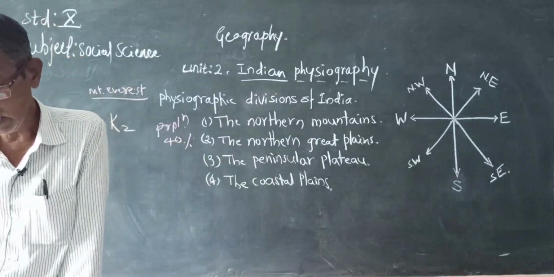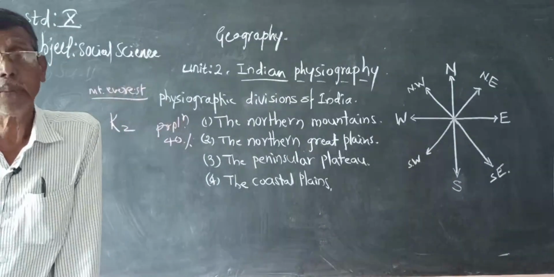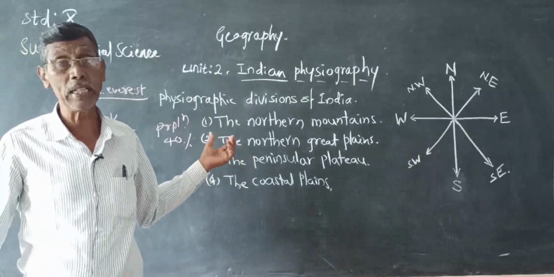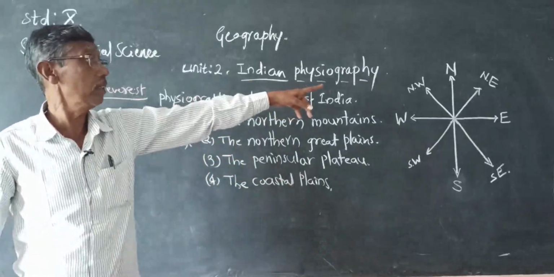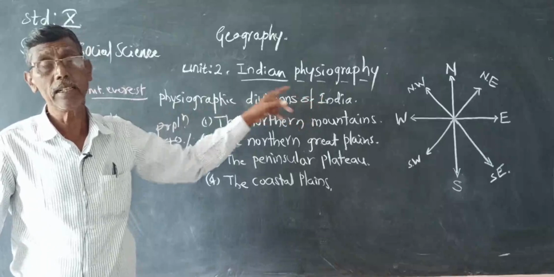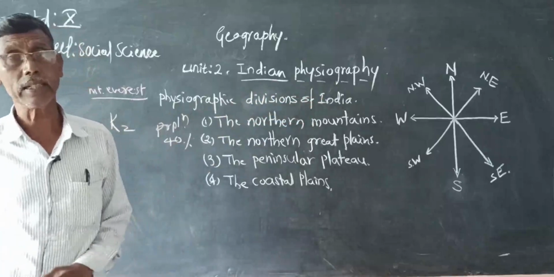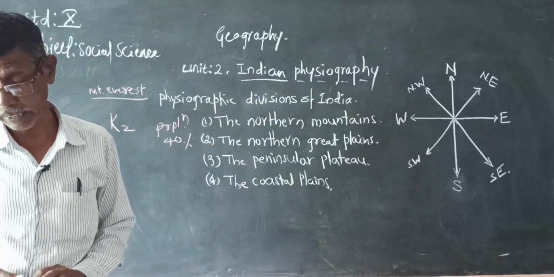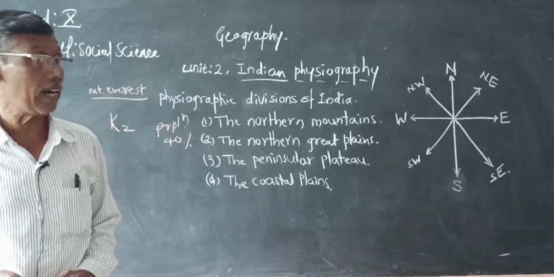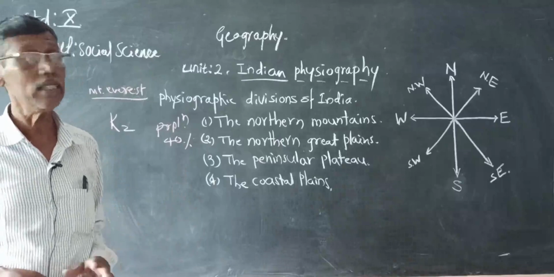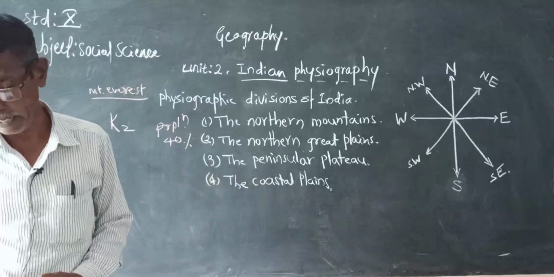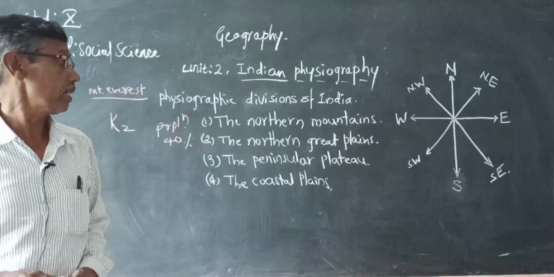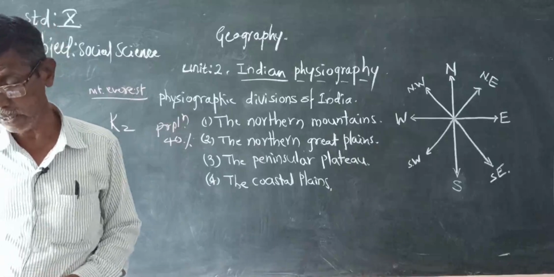Aravali, Vindhyas and Satpuras are to the northwest of India, and Western Ghats are to the west of the peninsular plateau and Eastern Ghats to the eastern side.